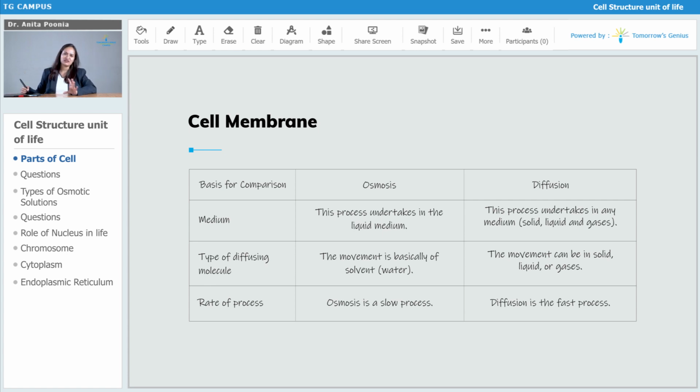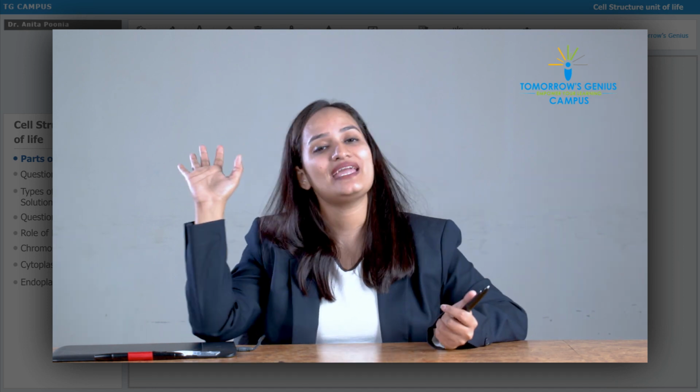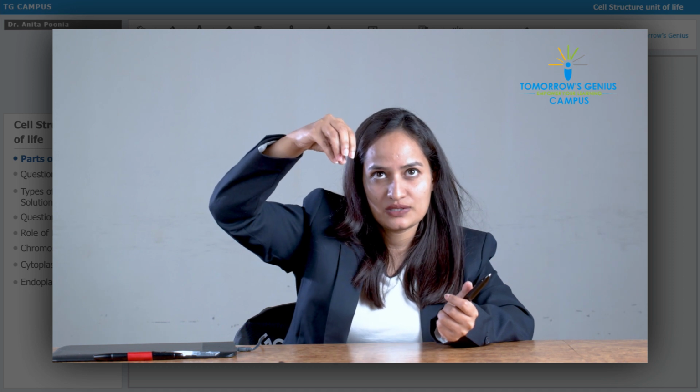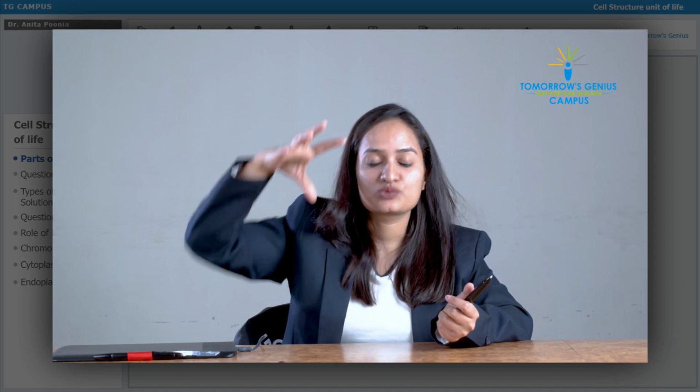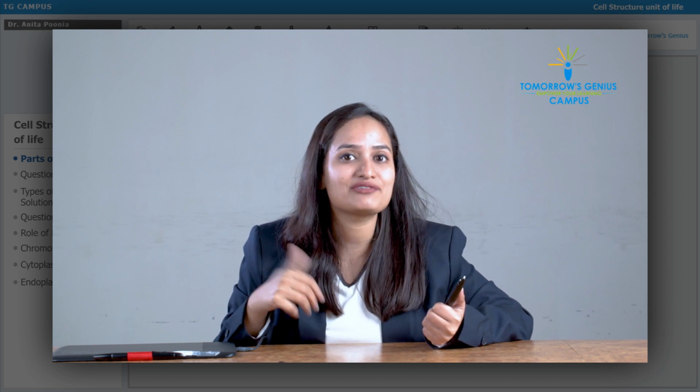Now, about the rate of process, at what rate does this process take place? That was also one question. So the rate of process, osmosis is a slow process. Now you take that glass, pour in a drop of ink, and you wait, and very slowly it is going to happen. The ink will slowly diffuse and osmosis will happen. So it's a slow process. Whereas diffusion is a faster process.